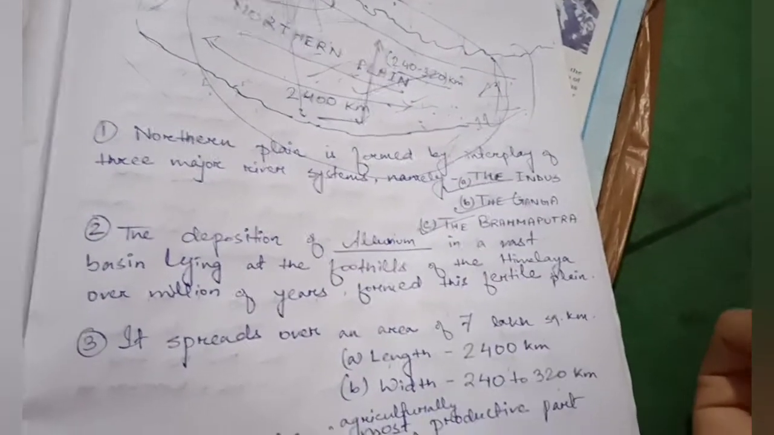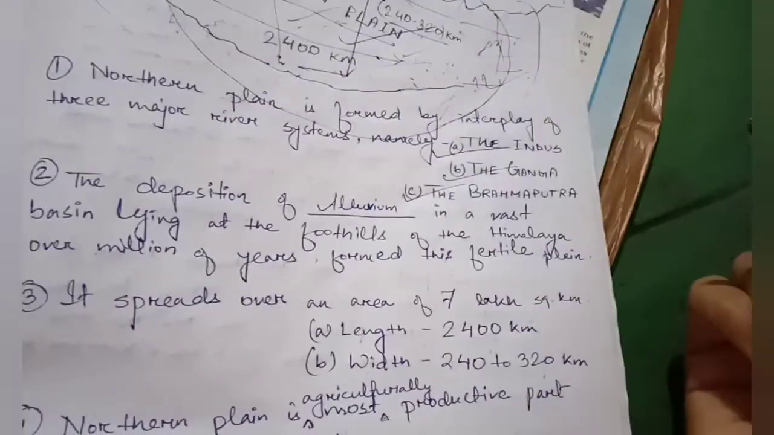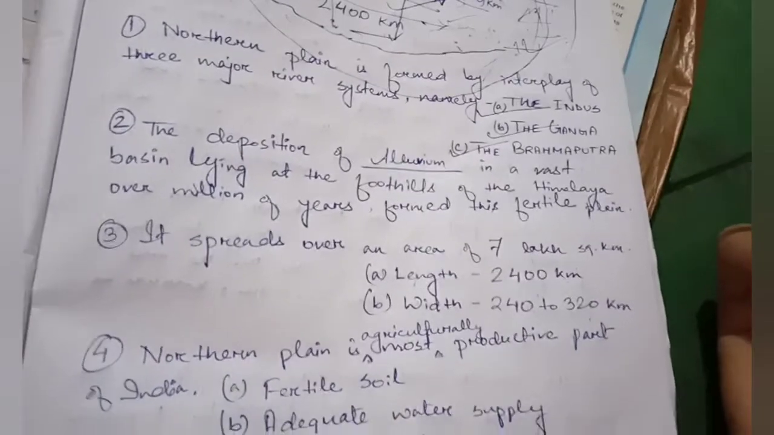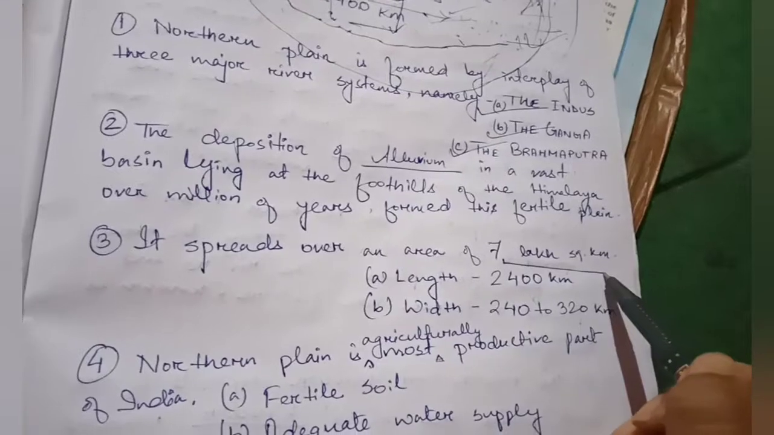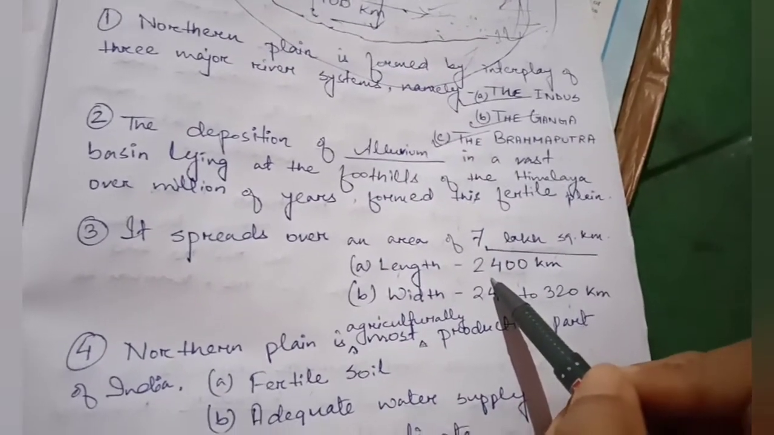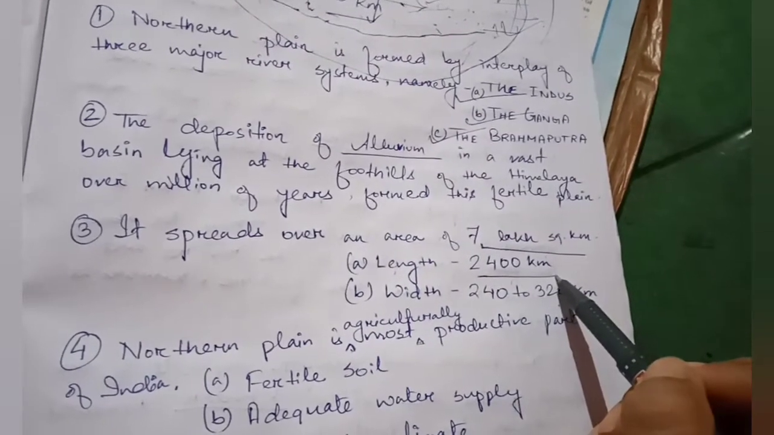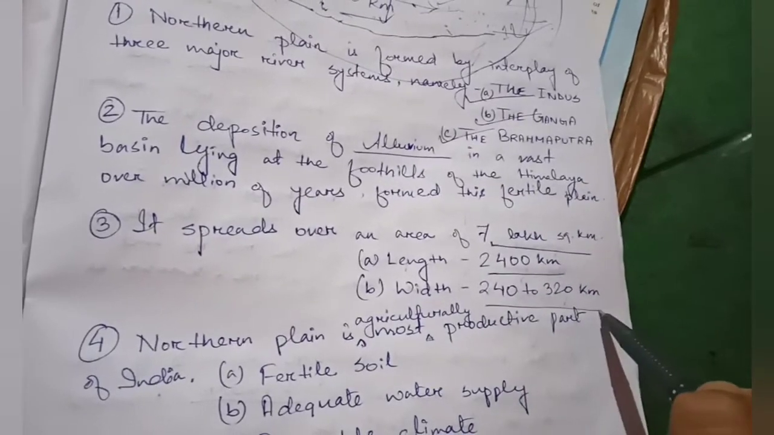So that's why it is the most fertile, the most productive part of India, and also the fertile plain which we have in India. Now if we see the area of Northern Plain is 7 lakh square kilometer. This you have to memorize it. Then length I already said, that is 2400, and width is 240 to 320.